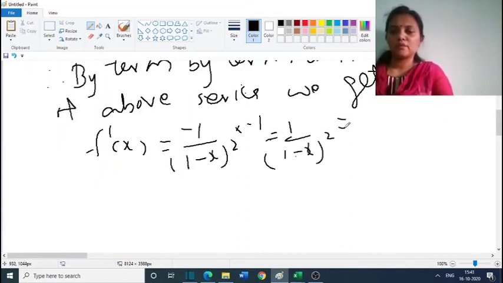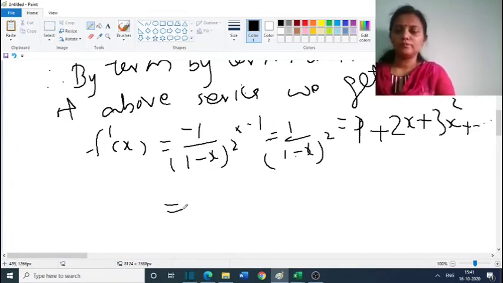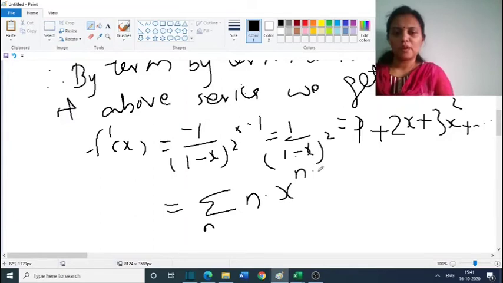This equals the derivative of 1 is 0, derivative of x is 1, plus the derivative of x square, 2x, derivative of x cube is 3x square, plus etc. We could write this as sigma n into x raised to n minus 1, where n is ranging from 1 to infinity.